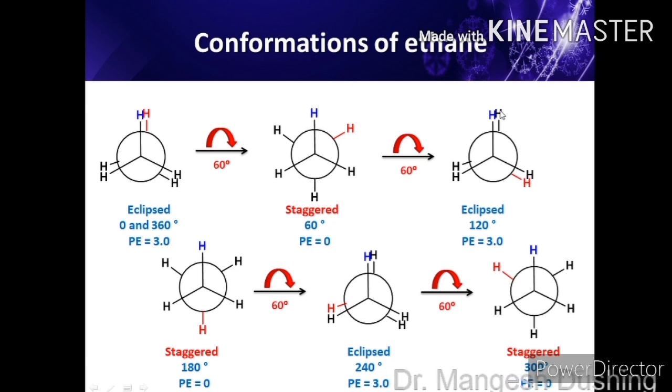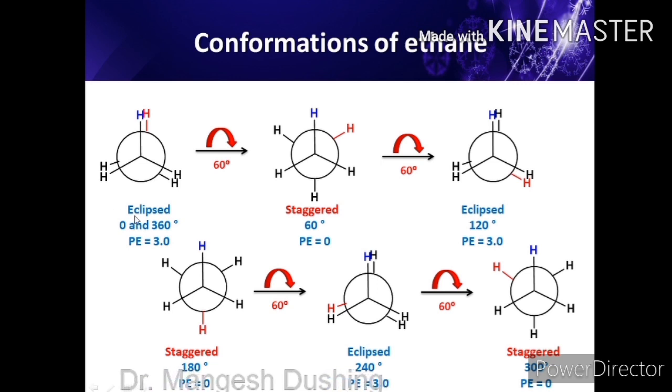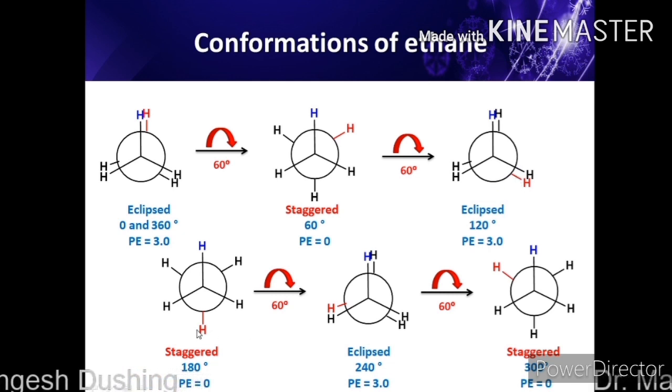Each pair of eclipsed hydrogens contributes 1 kilocalorie per mole, so the energy of the total molecule is 1 plus 1 plus 1, equal to 3 kilocalorie per mole. In this way we get eclipsed, staggered, eclipsed. Again, if you rotate the back carbon atom by 60 degrees, this hydrogen comes over here. So this is that hydrogen.